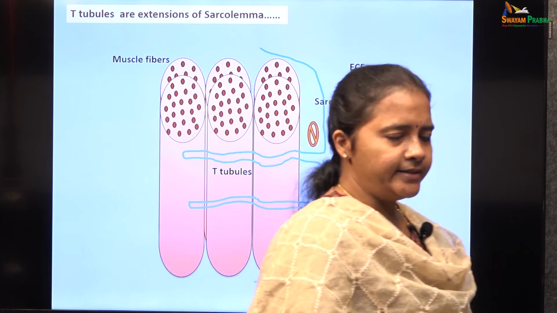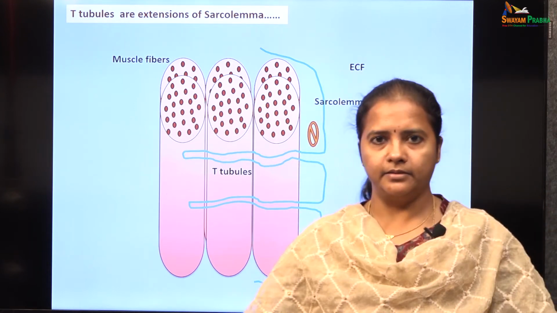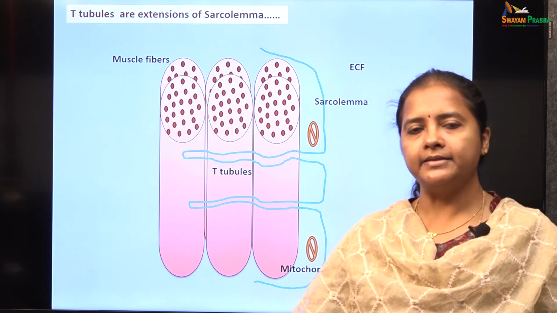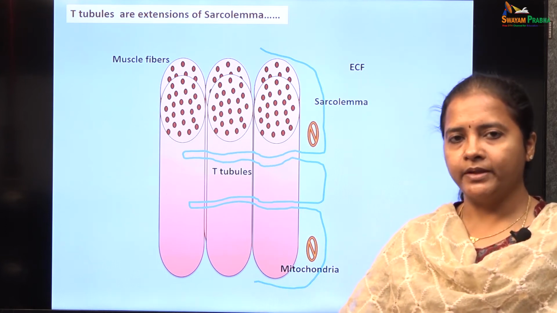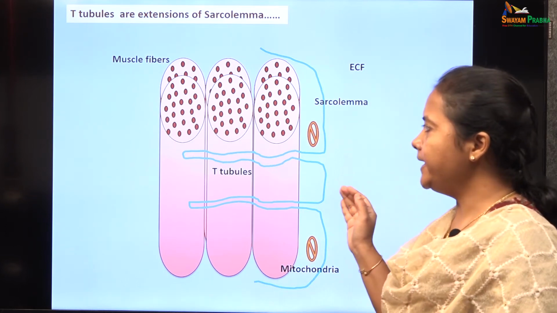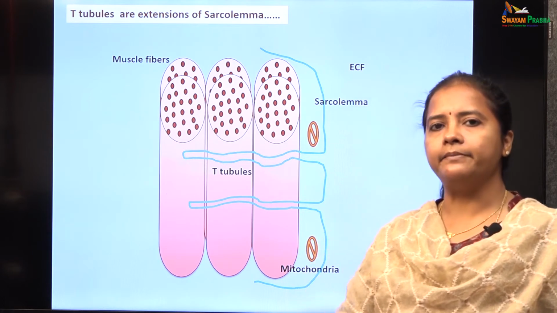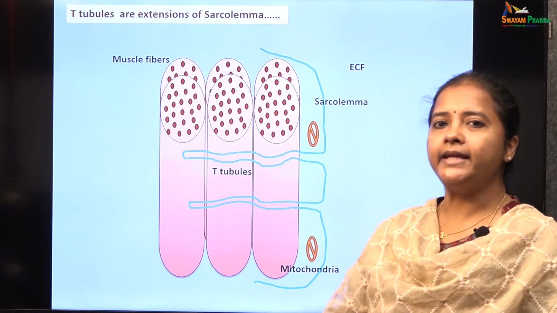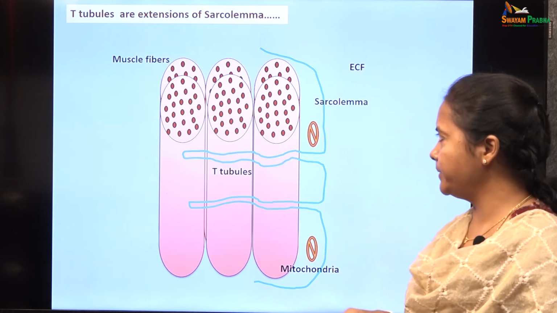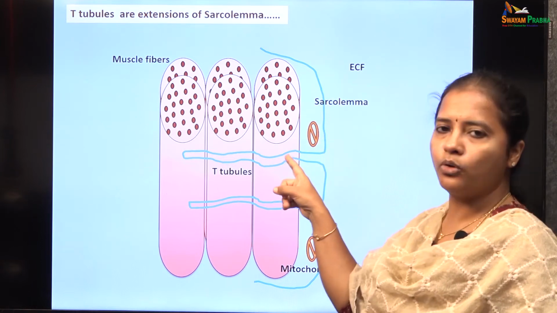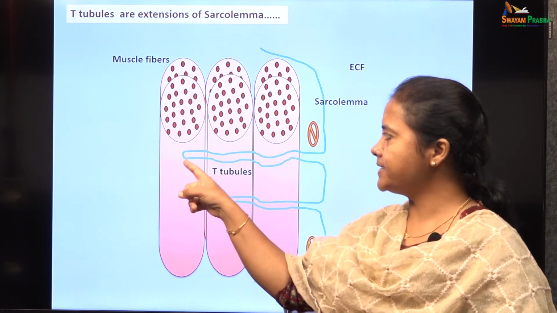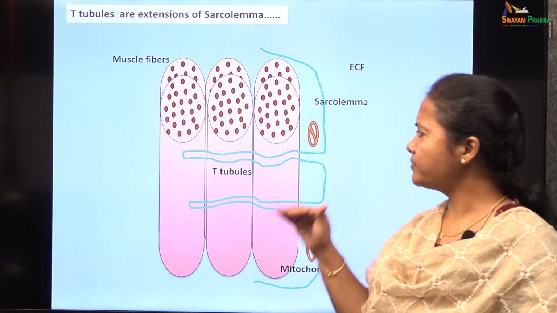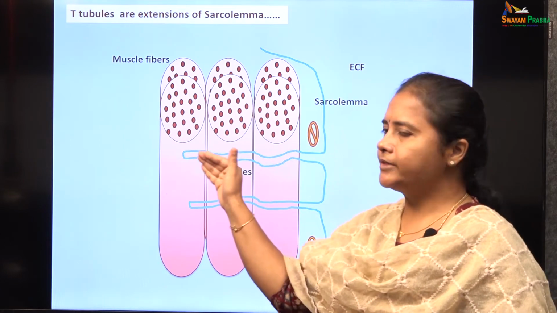So, the action potential which is generated in the extracellular fluid via the neuromuscular junction passes on to the skeletal muscle fiber. The skeletal muscle fibers are very large. So, for these action potentials to penetrate deep into the skeletal muscle fibers, some specialized modifications are required. Likewise, there are T tubules present in the skeletal muscle fibers, which are nothing but the extensions of the sarcolemma or the plasma membrane of the skeletal muscles, which penetrate deep into the skeletal muscle fibers in a transverse direction. The action potentials can pass into each muscle fiber.